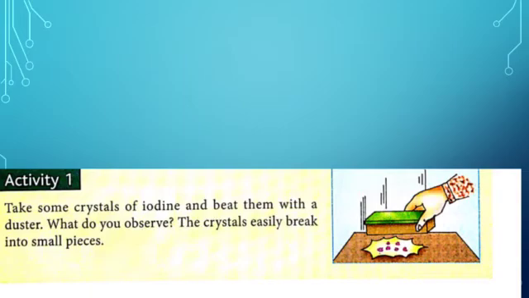Now these are the activities given in your book based on the physical properties of metals and non-metals. In this activity, take some crystals of iodine and beat them with a duster. What do you observe? The crystals easily break into small pieces. So this activity shows that iodine can be broken down into small pieces because non-metals are brittle.